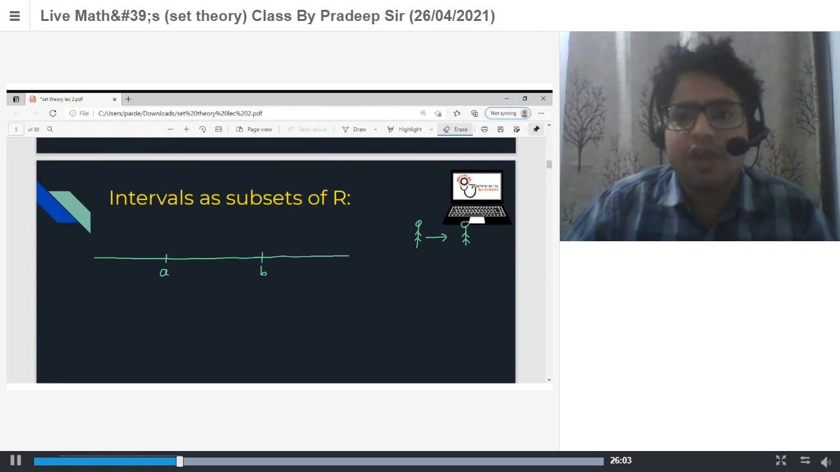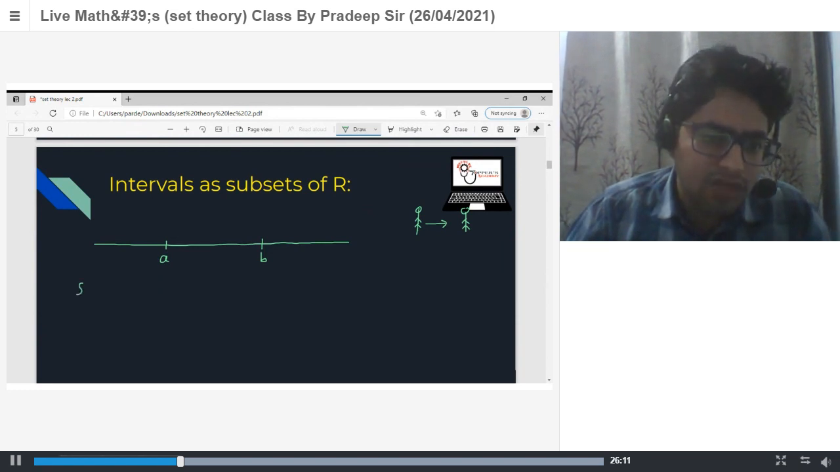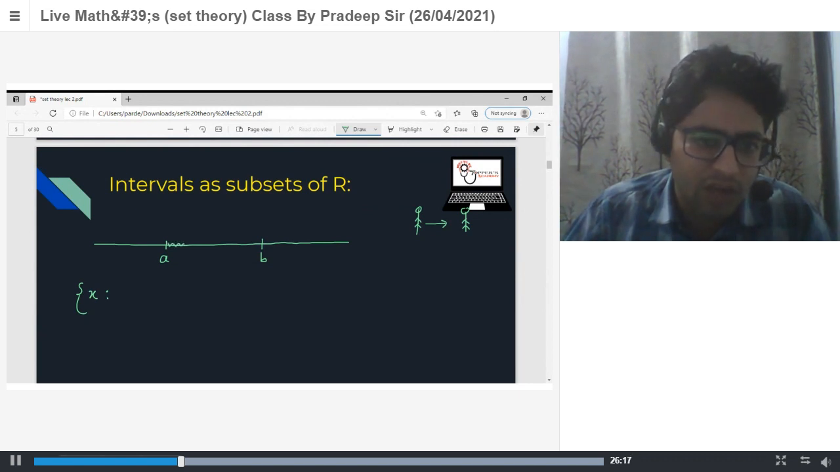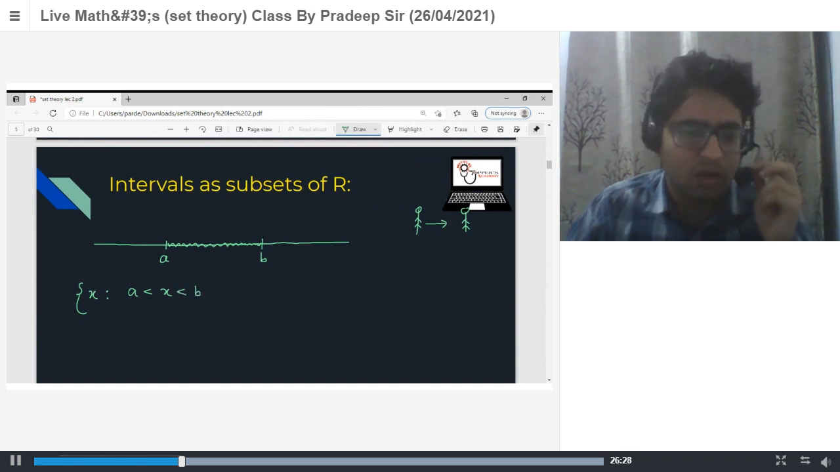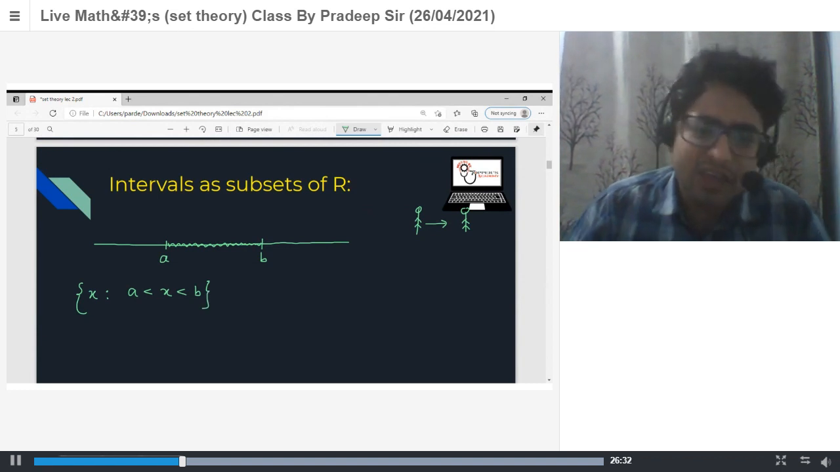Now we have 4 types of interval here. First one is the collection of all x such that x lies between A and B. Strictly lying between means x is not equal to A and also not equal to B.